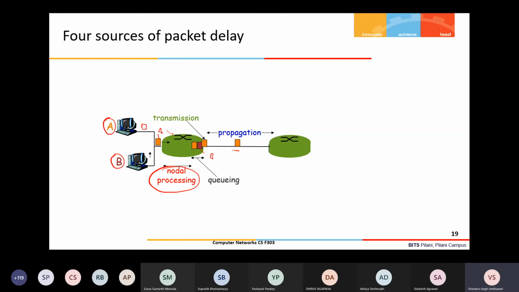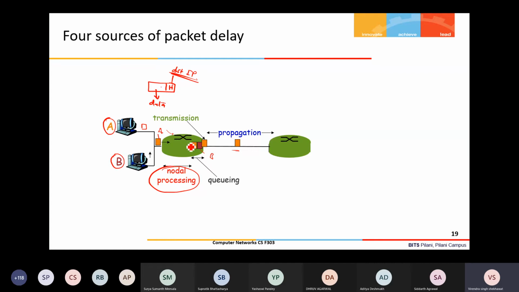Usually, with respect to the internet, what processing happens is that when a packet arrives, first it will look at its header. A packet basically has a data part, and then the header part. In the header, information is stored about where this packet needs to go, what the destination for this packet is. So the destination IP address is stored somewhere in the packet, because without that, how would the nodes process the packet, how would they know where this packet needs to be forwarded, right?